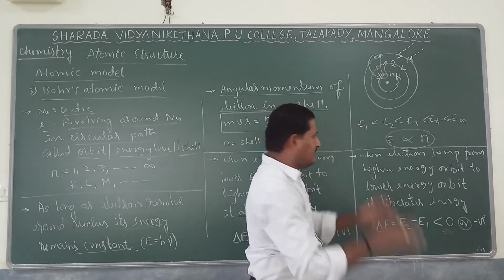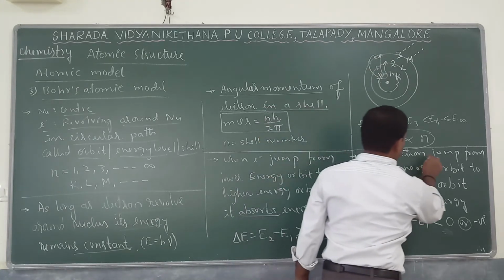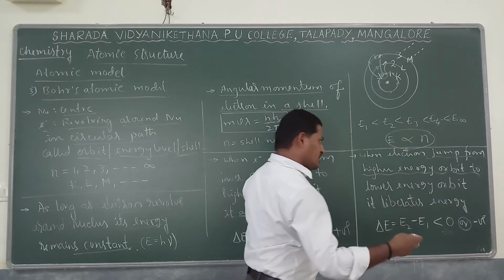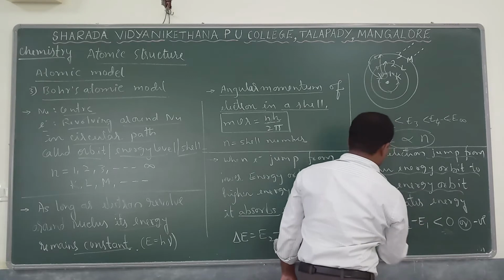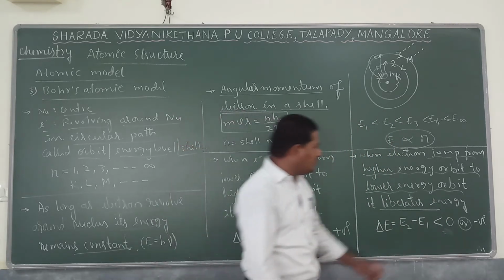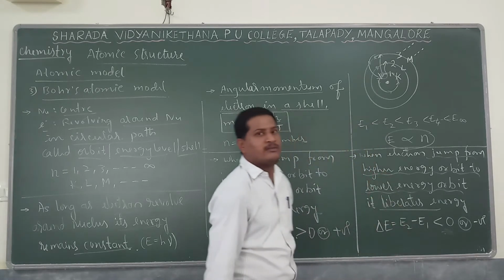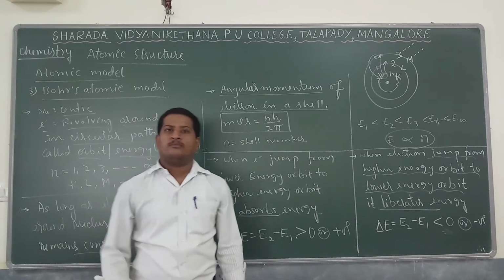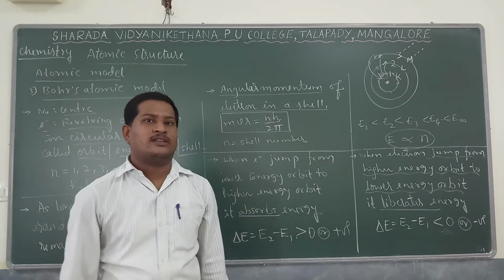It liberates energy when electrons jump from a higher energy orbit, nothing but the energy level of a shell, to a lower energy orbit. It is a negative value, less than 0. Observe, it is exothermic. So these are the important postulates given by Bohr's atomic model.